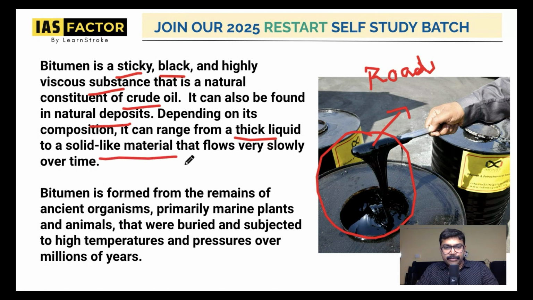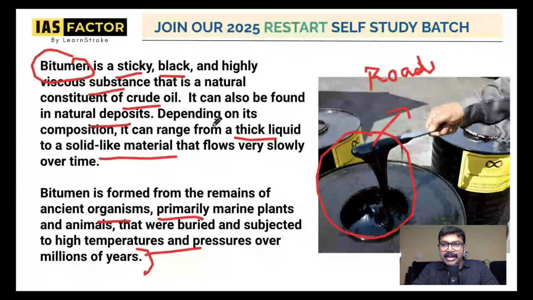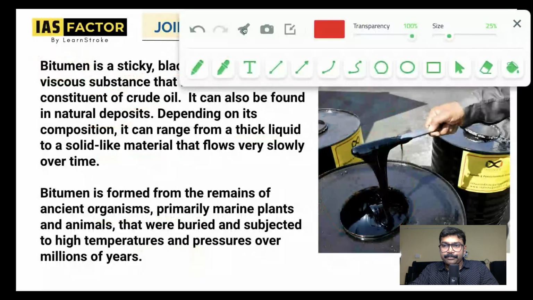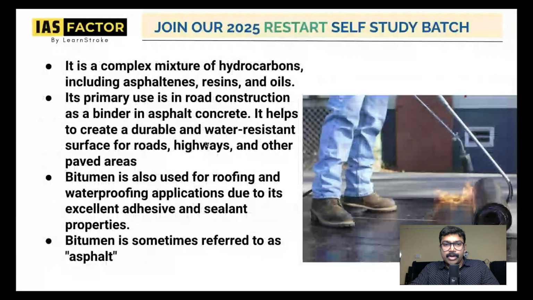Bitumen is formed from the remains of ancient organisms, just like petroleum, primarily marine organisms that were buried and subjected to high temperature and pressure over millions of years. Just like we say petroleum is created, you should say bitumen is a sticky, black, viscous substance. Look at the picture and you will understand why it is called viscous. It is a complex mixture of hydrocarbons.